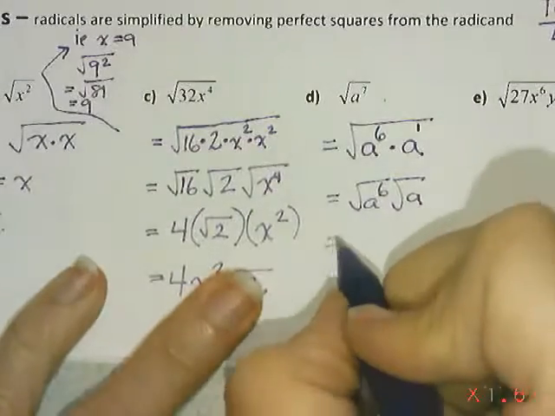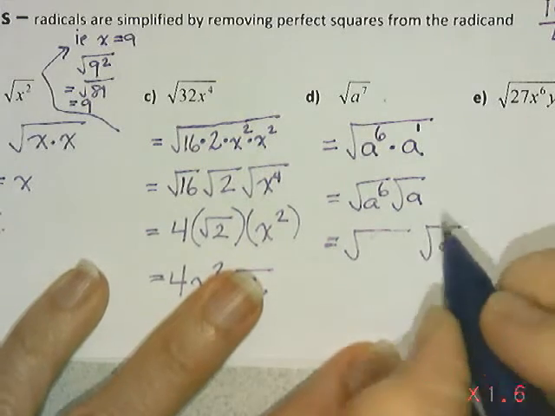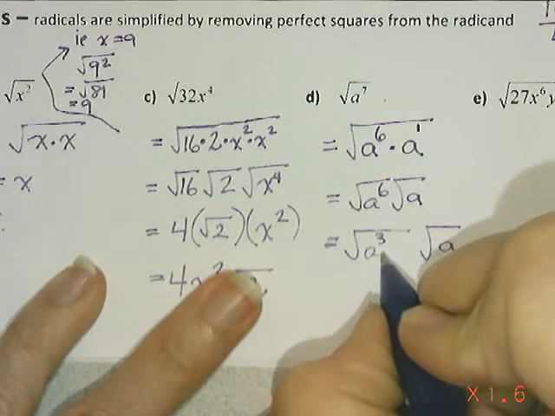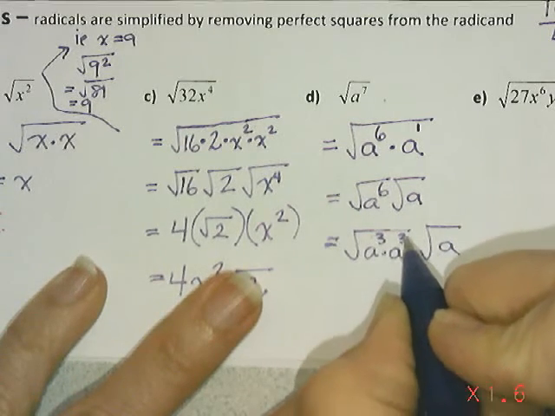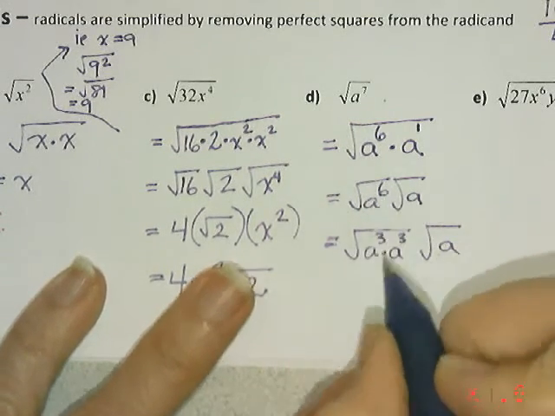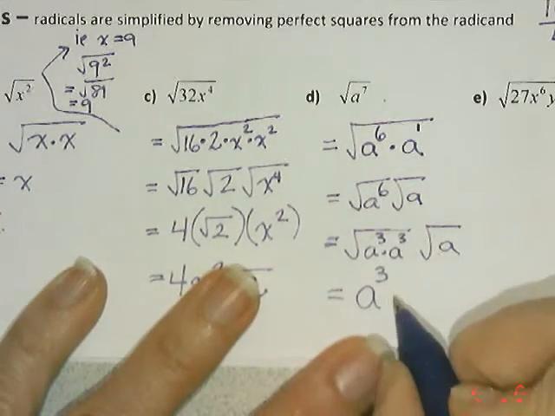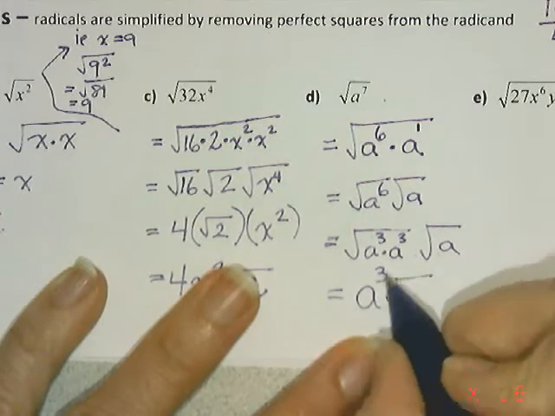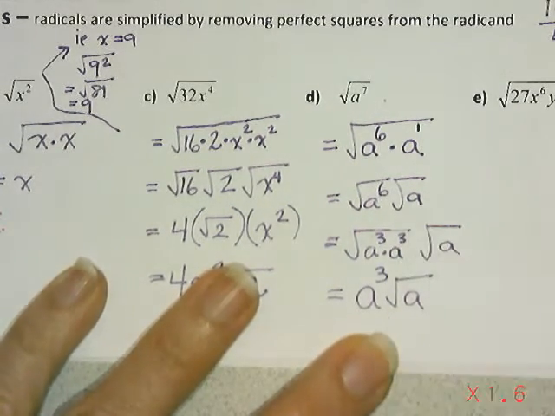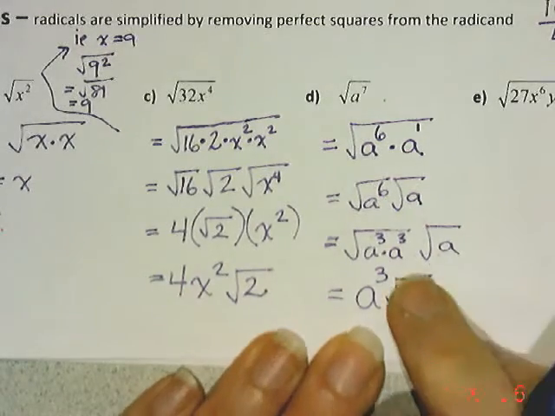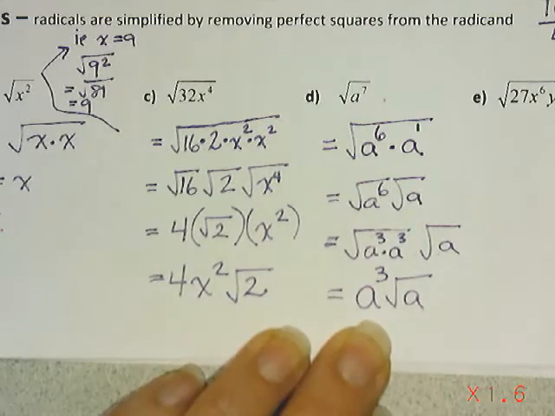I'm going to leave this one alone under this radical sign because I can't do anything with that. An a cubed multiplied by another 3 a's, so I would have 3 a's multiplying by 3 a's, which is 6 a's. And so the value that multiplies to give me my a to the exponent 6 would be an a cubed. So the square root of a to the exponent 6 is a cubed. And that is the fully reduced version of an a to the exponent 7.